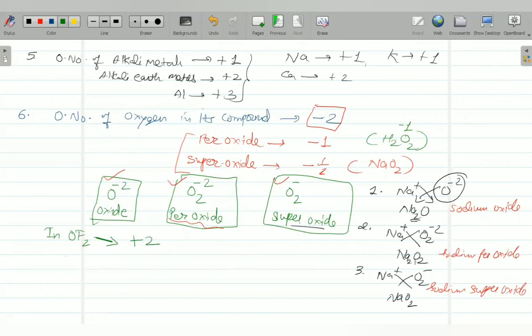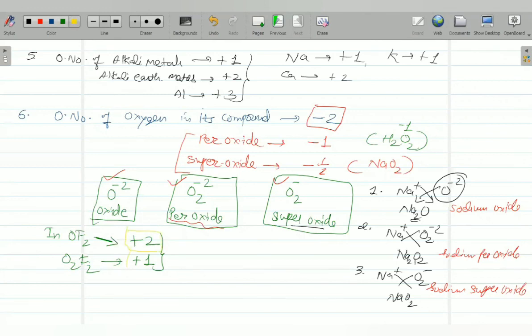And if it is O2F2, F is minus 1, so oxygen becomes plus 1. These are the two compounds, because oxygen is the second most electronegative element in the periodic table. First is fluorine. So whenever it combines with fluorine, it becomes positive. Rest all it will be negative only.